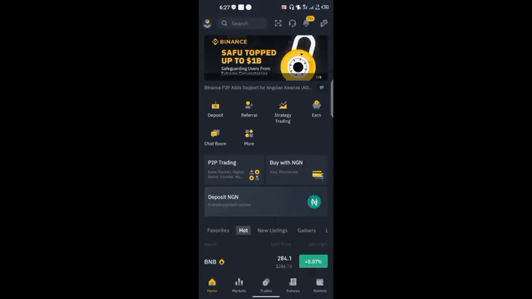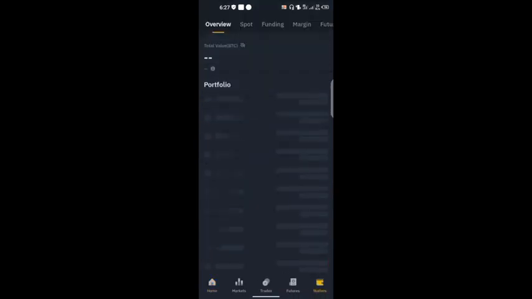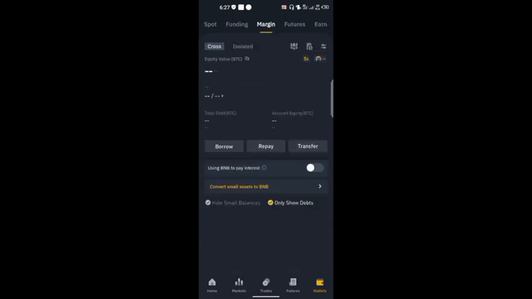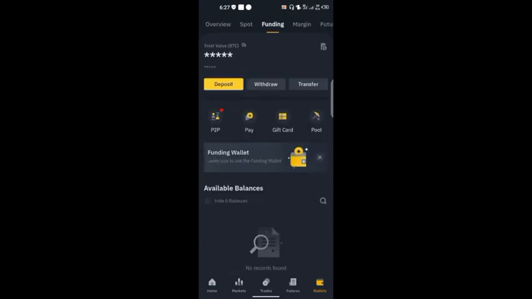And this is where you are going to see it. We are on the home page now. The last section, which is the wallet, you go to wallet and then come to funding. Sorry, not margin. You come to funding. Under funding, click on P2P.